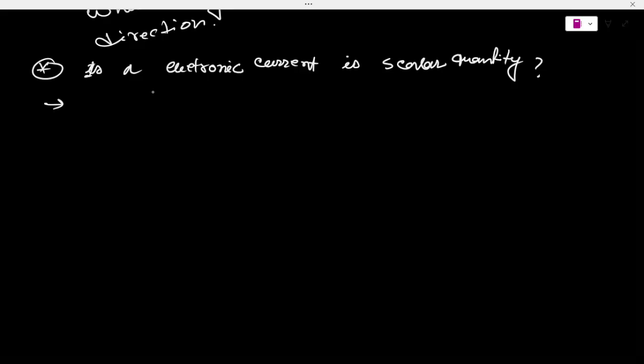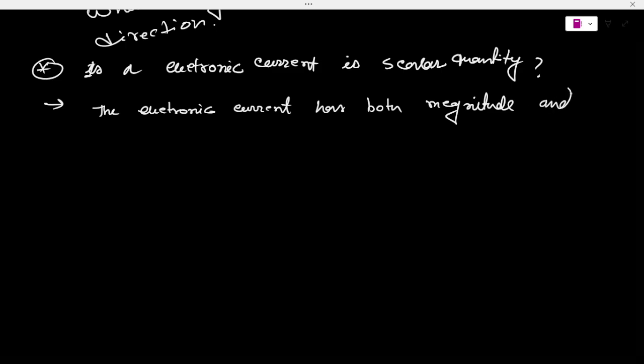Let me first write down the definition: electric current has both magnitude and direction. We know that, but still it is a scalar quantity.